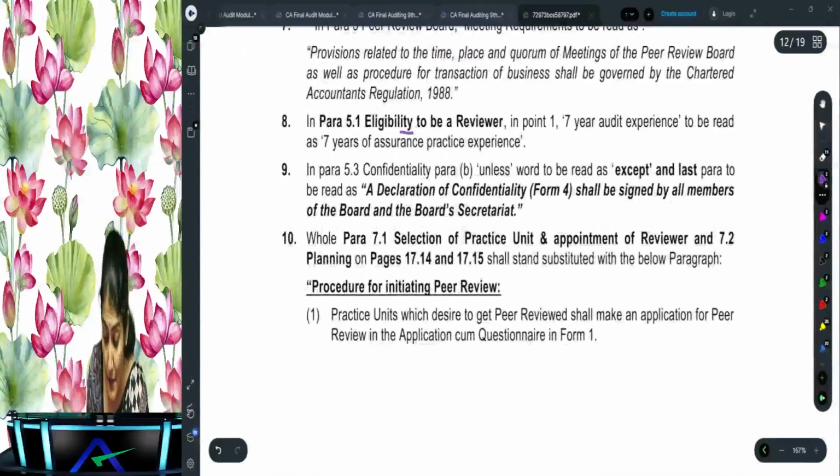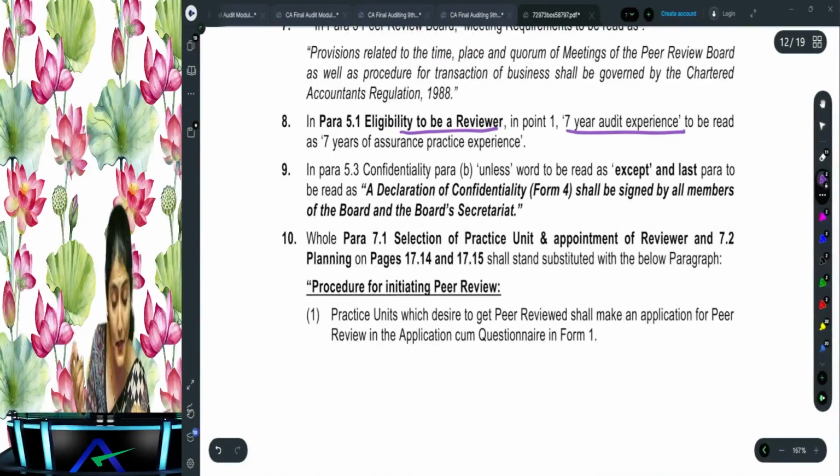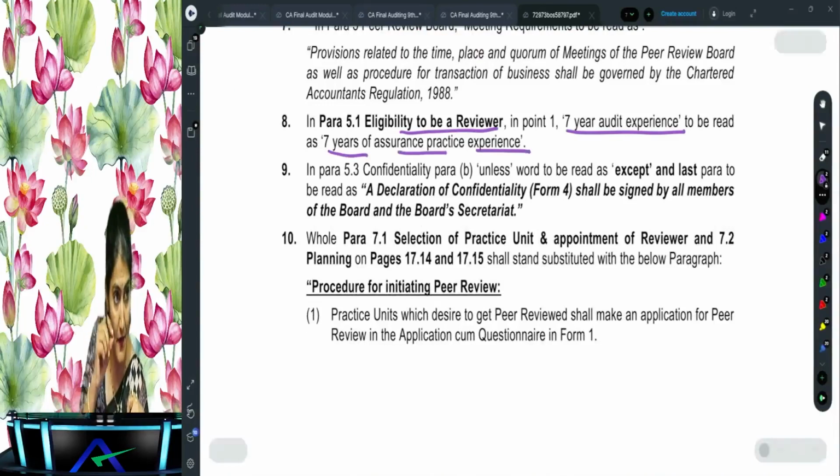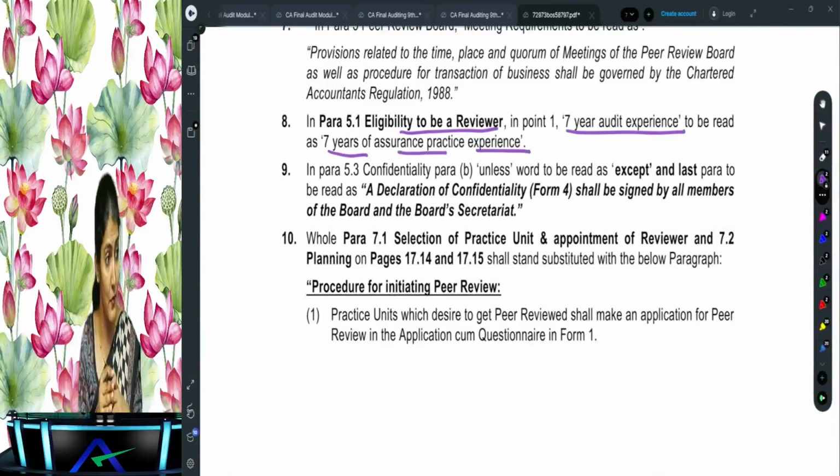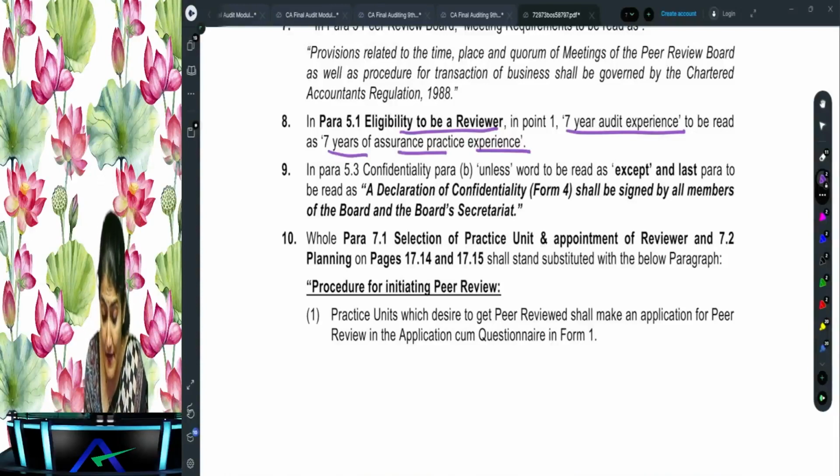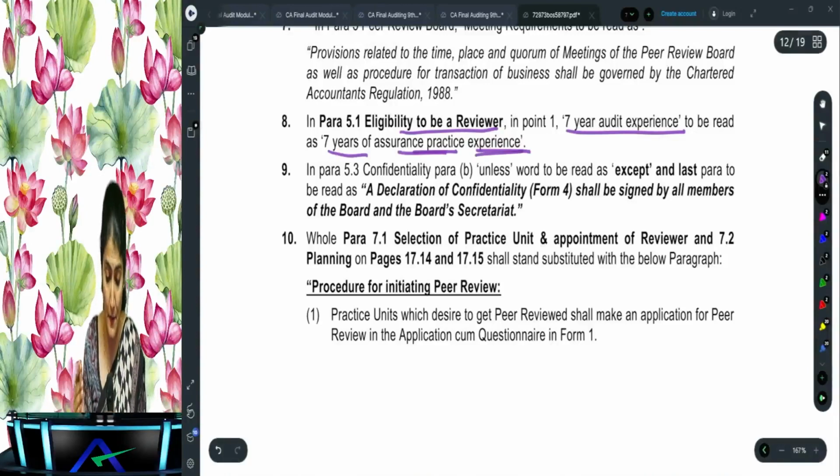Then as eligibility to be a reviewer, what did we say? 7 years of audit experience. Now that is to be read as 7 years of assurance practice experience. So we said 7 years of audit experience, no? That has to be read as 7 years of assurance practice experience. You remember 7 years, then 10 years, 3 years, then the requisite training and the requisite test. So here it says 7 years of assurance practice experience.